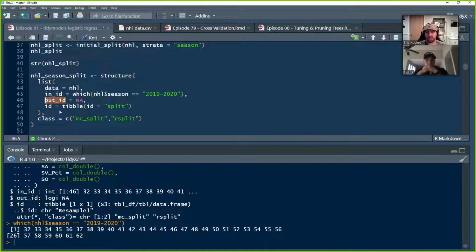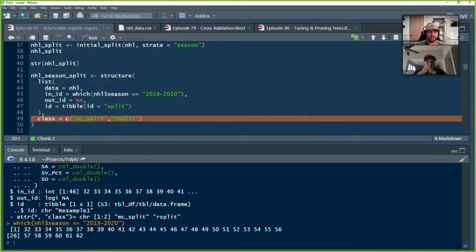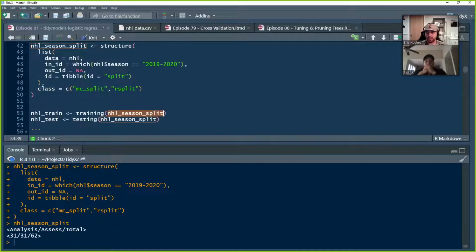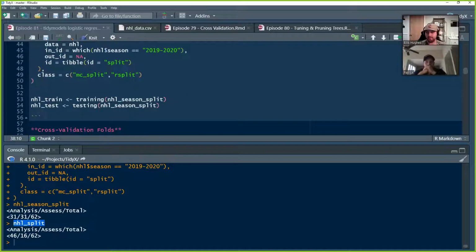And then out ID, I also left as NA. I set the ID. I wasn't quite sure what this was. It's a Tibble, so I just guessed and wrote that. And then I set the class to be MC split and R split, just like it was before. I create this using structure. And as you'll see, it looks exactly like the splits that get generated by initial split.